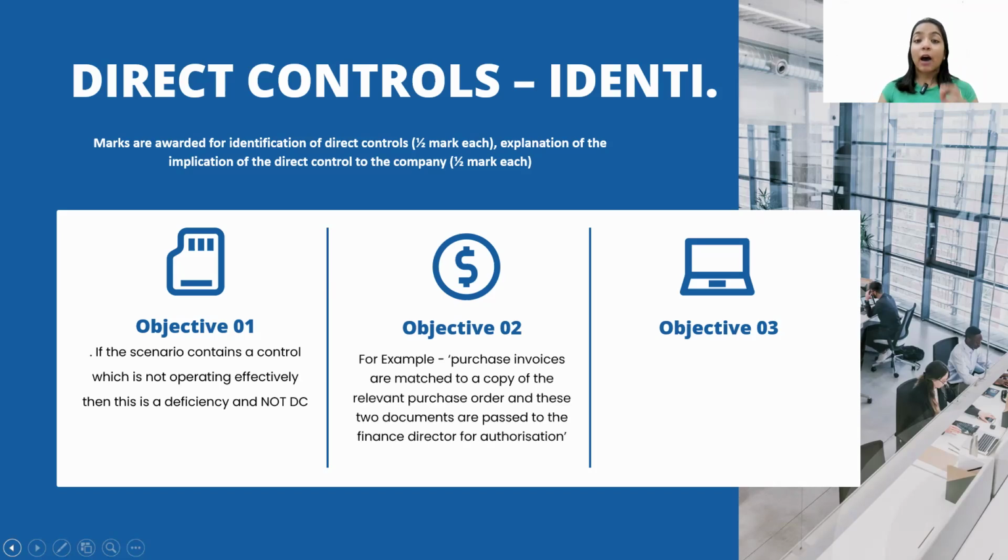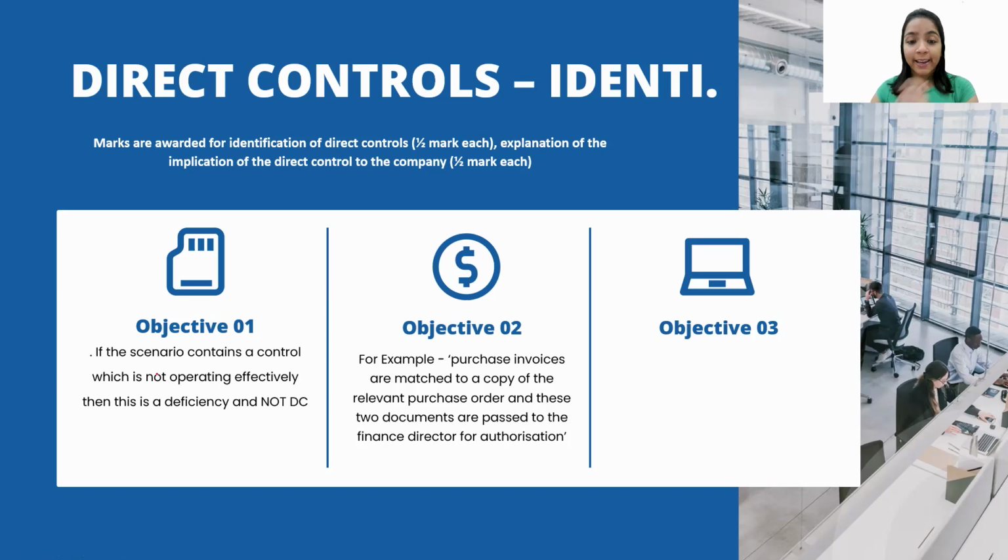Okay. Now, this is a common mistake: we try to identify either a deficiency or a direct control from each line. No, please understand the whole scenario first and then highlight it. Use two highlighters: this is going to be the deficiency and this is going to be the direct control.